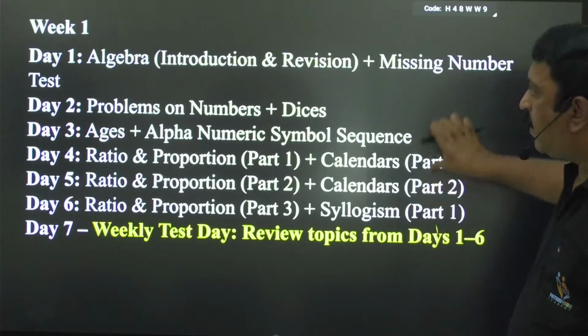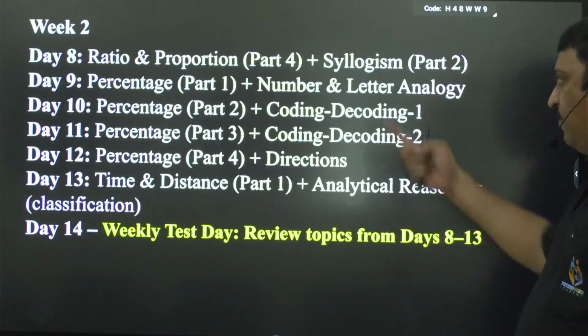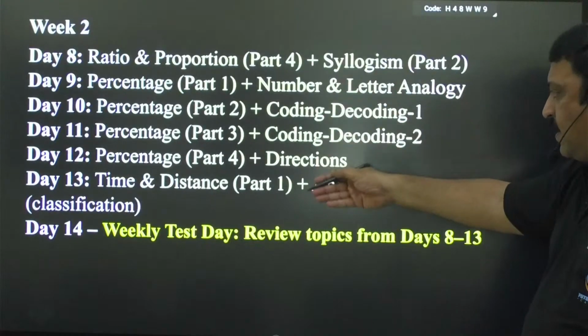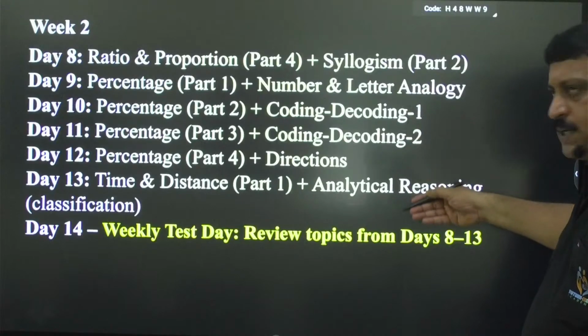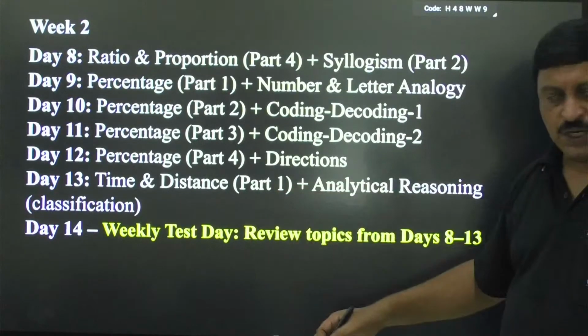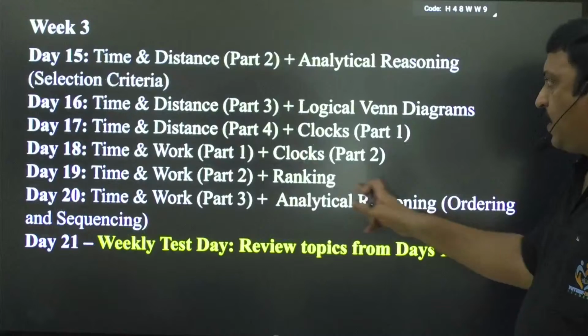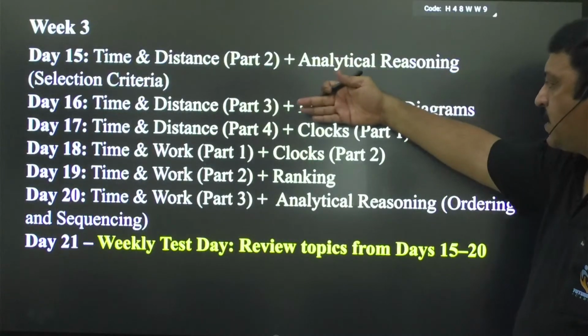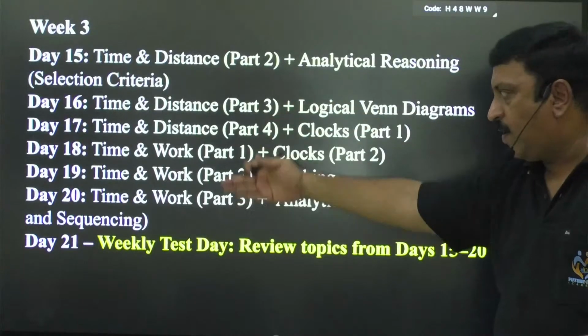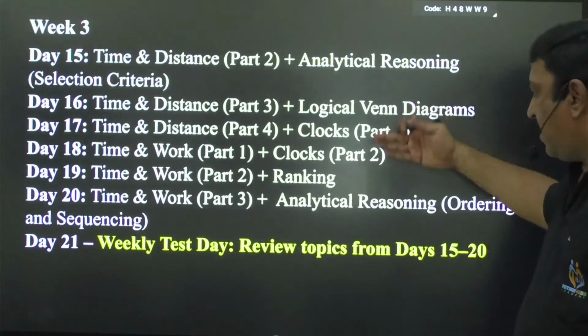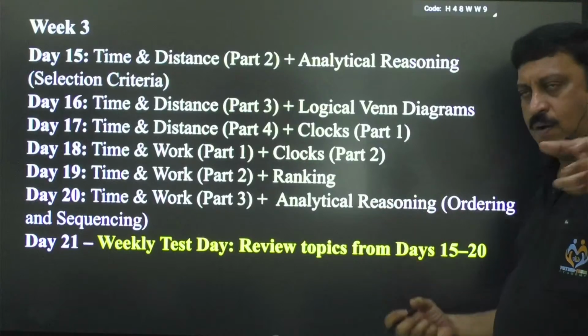Like this, week 2 has ratio and proportion, percentages, and time and distance. In the reasoning part, there is coding-decoding, directions, analytical reasoning, and classifications. Week 3 has time and distance for 3 days, with analytical reasoning clocks, and time and work for the last 3 days, with ranking and analytical reasoning, ordering and sequencing.